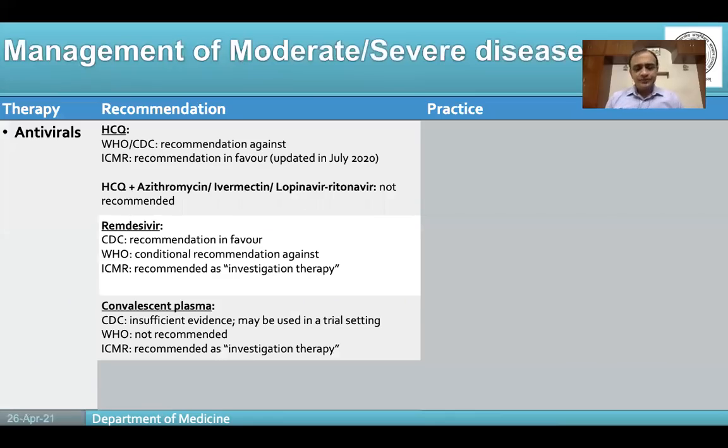Right. So in this table, I wanted to briefly summarize the treatment strategies required for moderate and severe disease.